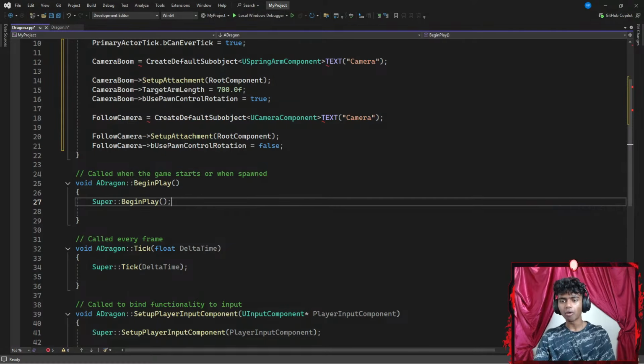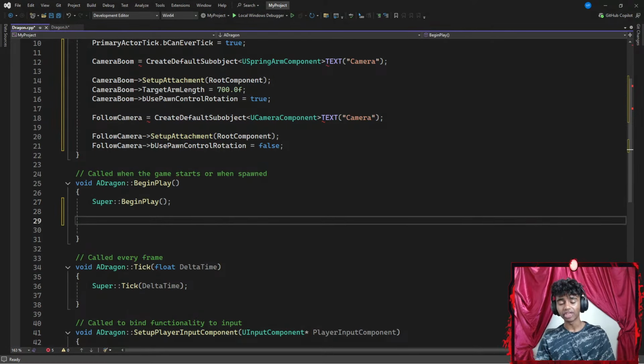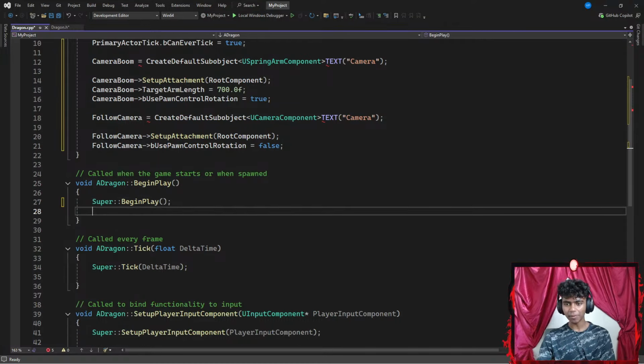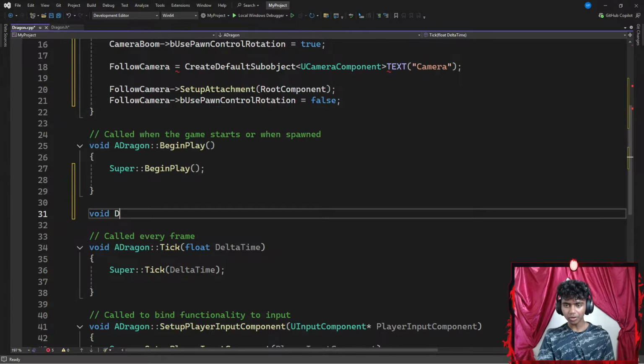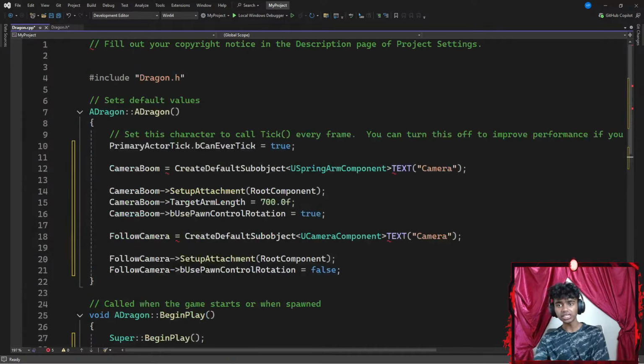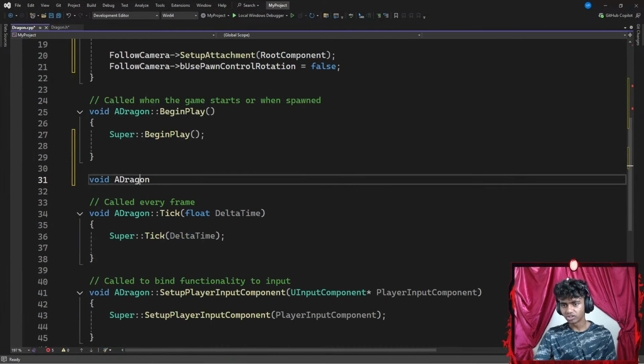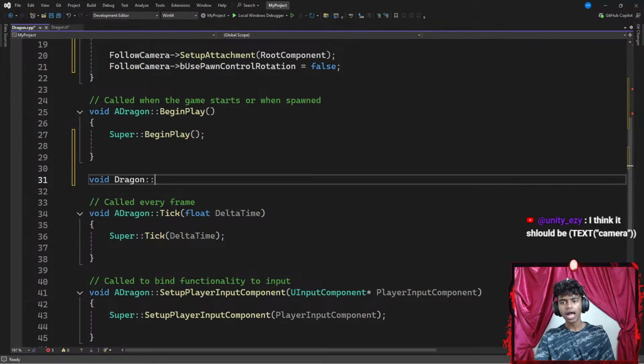That's it, let's see. So now, under my dragon, I'm going to go ahead and do something. Let's go ahead and actually create a few void methods here, maybe after my begin play, something like right here. Okay, so I'm going to go with something like a void method. Now, I'm going to go with something like my dragon. This is my dragon's class, is it not? I guess we're just going with dragon. My dragon with a scope resolution operator. I'm going to be pointing towards something like the move forwards method from my header files.